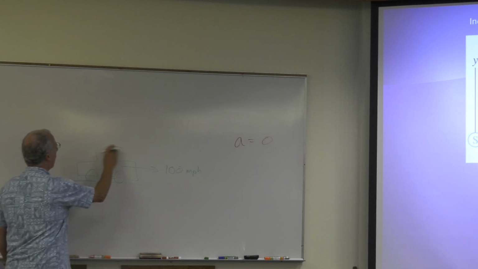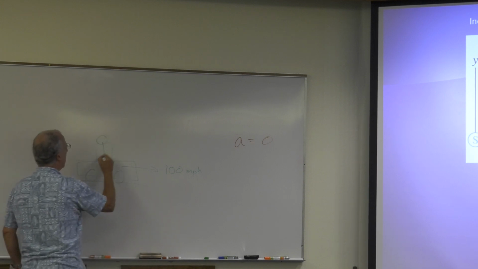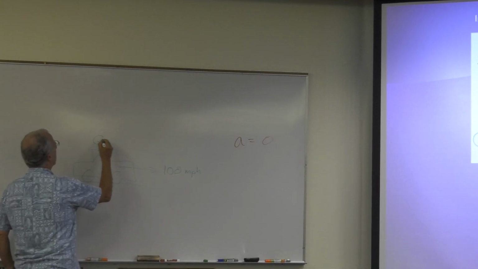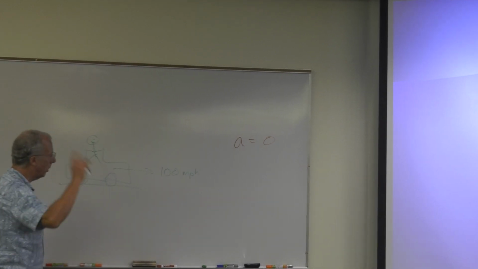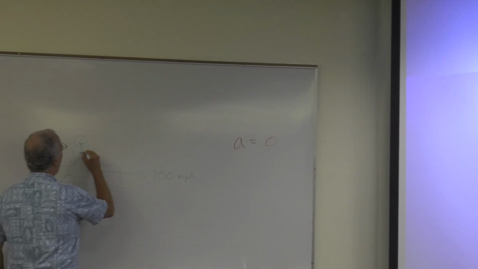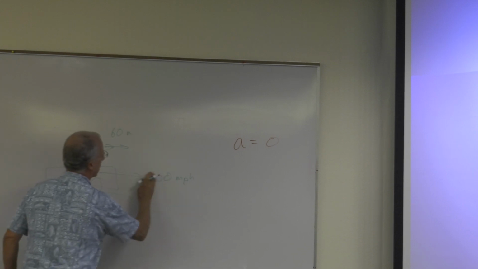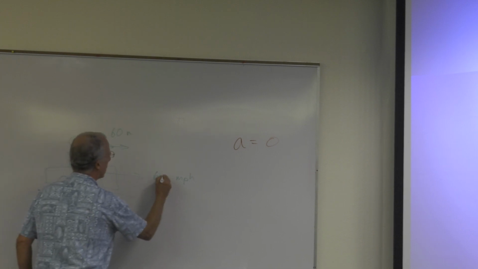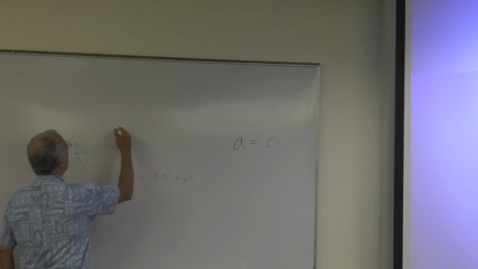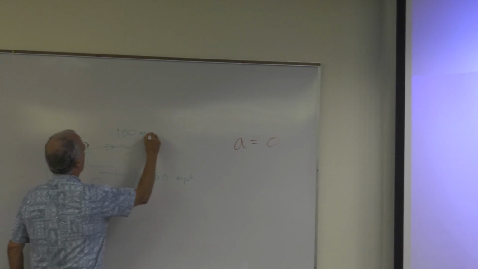And then somehow somebody stands, you know, it's a convertible, and throws a ball at 60, well, let's switch it. Let's say the car is going at 60, and we throw the ball at 100 miles per hour.